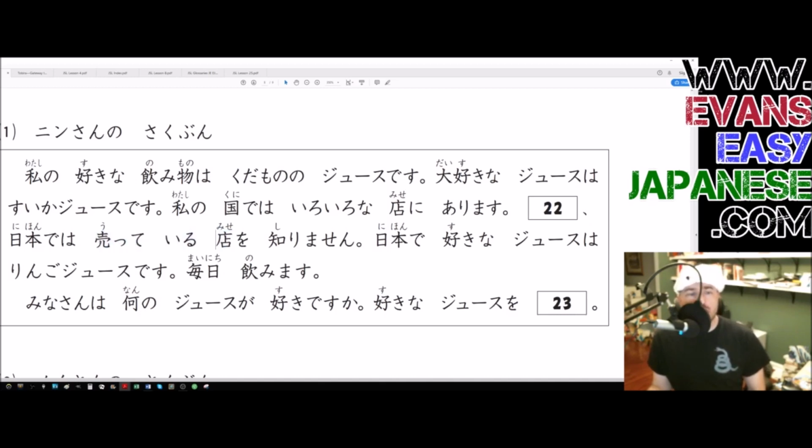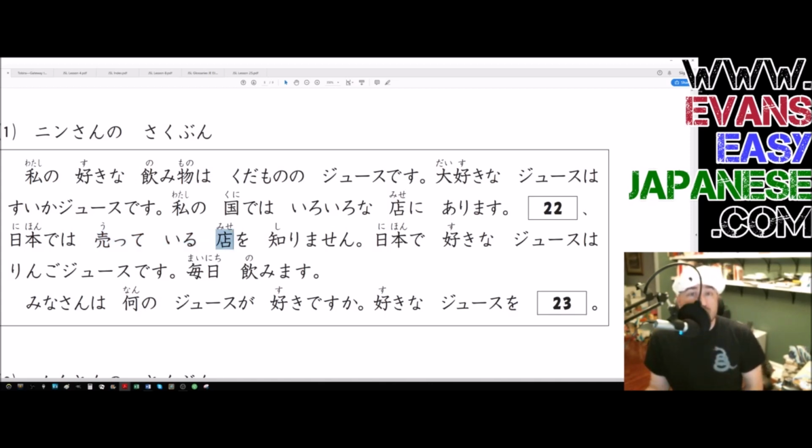And then utte iru is modifying the word mise. So that might seem crazy to you, but if you've been following all of these videos in order, which I recommend you do, you've seen verbs modifying nouns before. And what happens is that verbs are very much like adjectives in that they can just go directly into a noun.